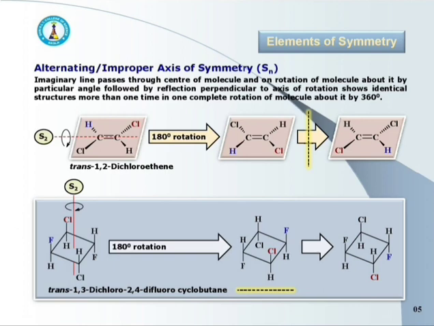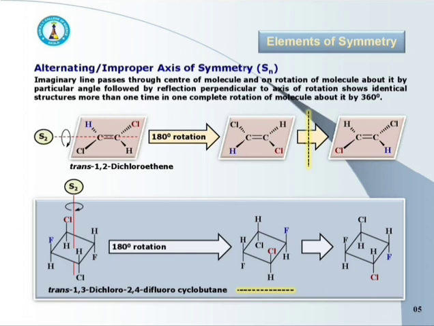Again, take the same example of trans 1,2-dichloroethene. As I earlier explained, it has simple axis of symmetry which passes through the center of molecule. This molecule has again the alternating axis of symmetry, or we can say the improper axis of symmetry, which passes through the carbon double bond carbon.